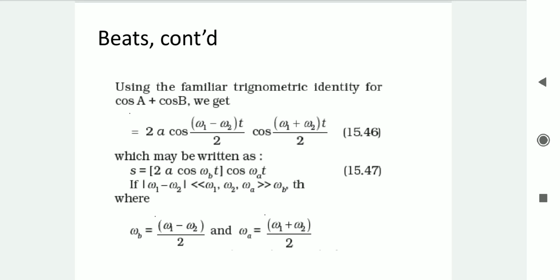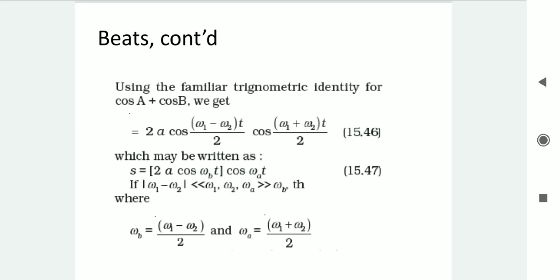Now omega 1 minus omega 2 is very much less than omega 1 and omega 2 themselves, so omega a is very much greater than omega b, which is half the difference of the two frequencies.